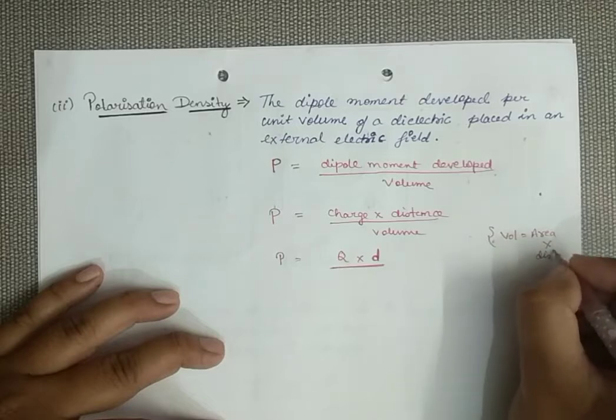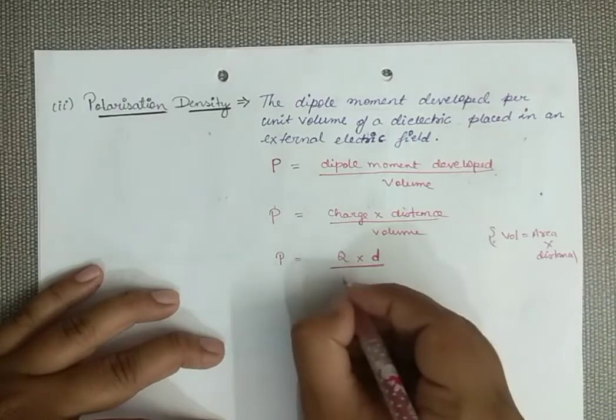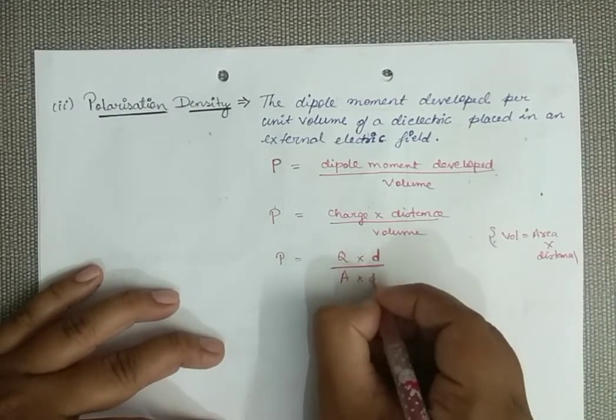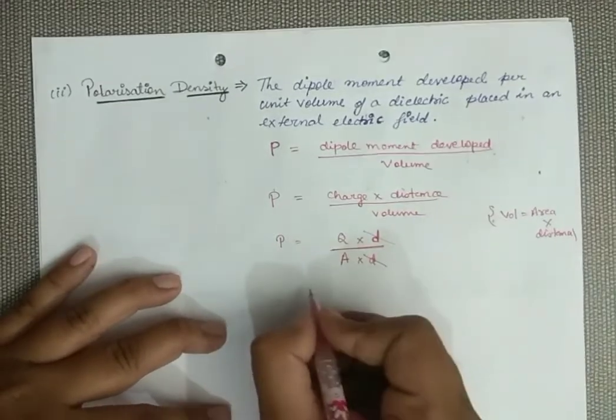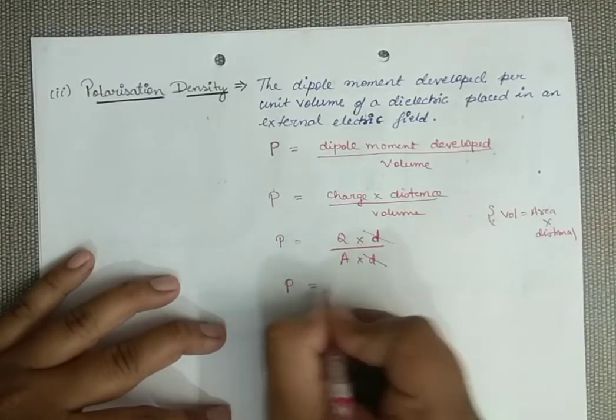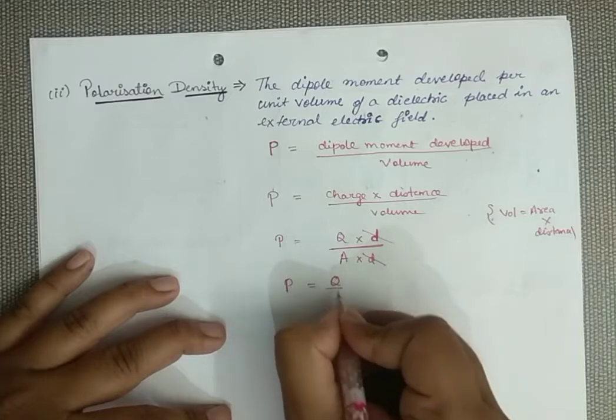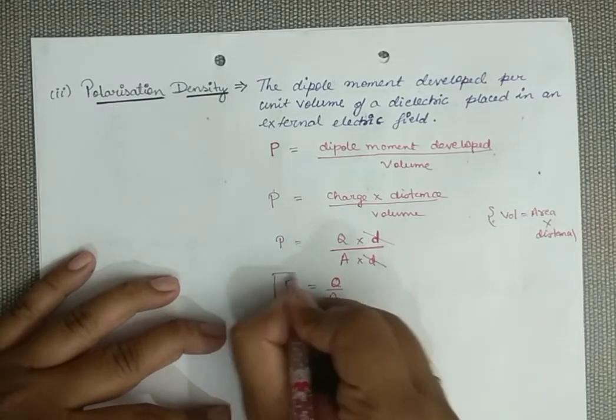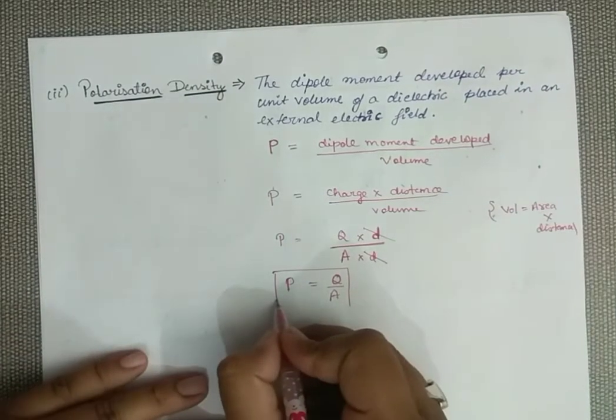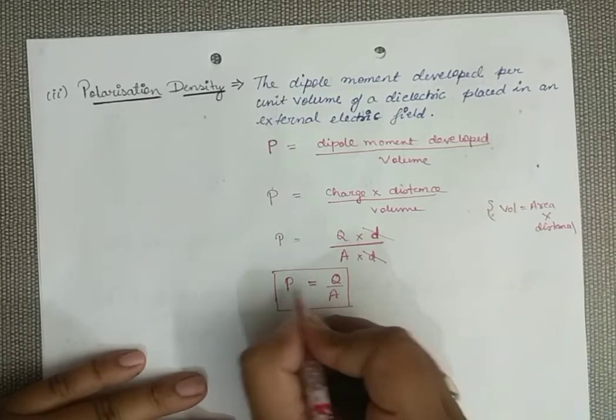The distance cancels out, so the polarization density is charge upon area. Just remember this, we are going to find a relation. So polarization density is Q by A.